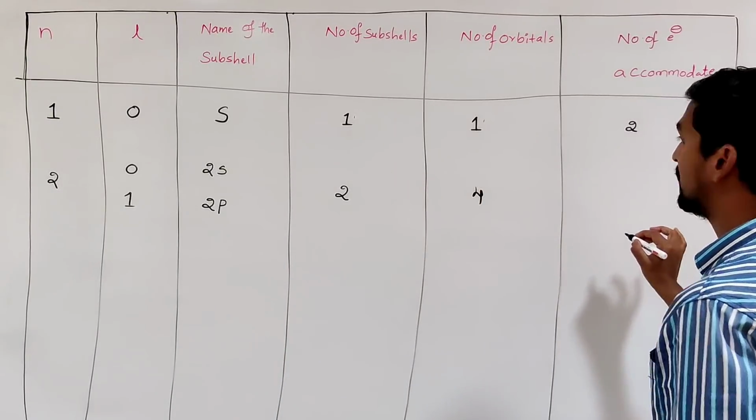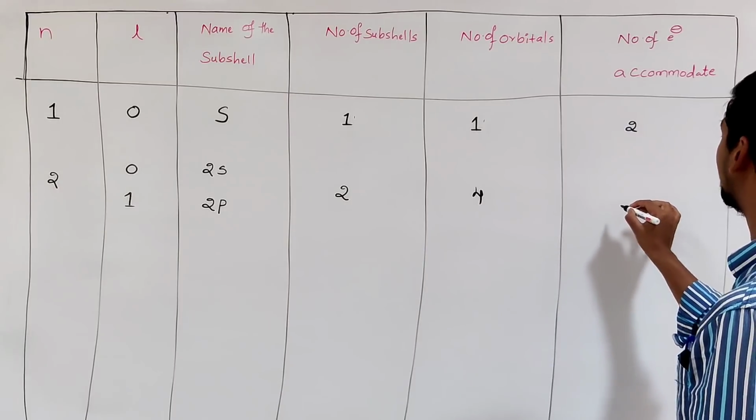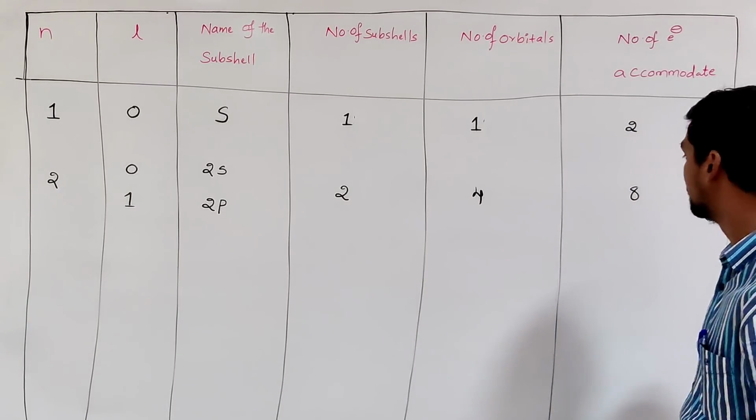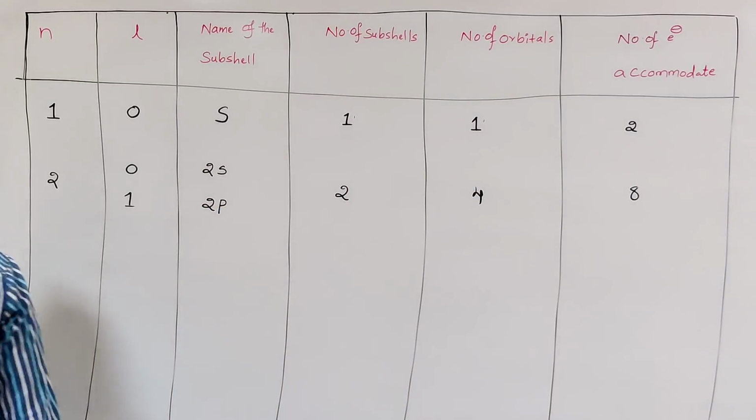How many electrons can accommodate? That is 2n square, so 2 into 2 square, that is 8 electrons.